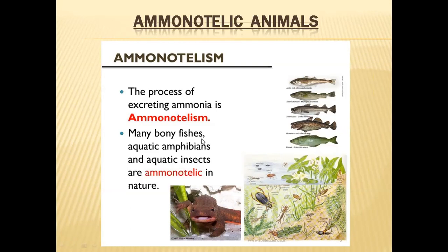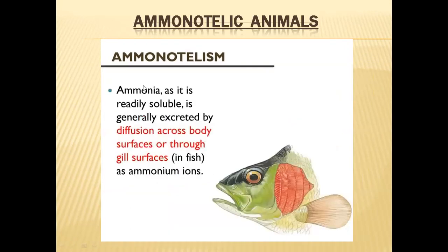Why? Because these organisms are living in freshwater bodies. They have a special osmoregulatory problem: their bodies receive a lot of water from the exterior. From the surrounding water, water will be entering into their bodies, so they have a problem of excess water. To get rid of that excess water, they have chosen ammonia as the waste material.